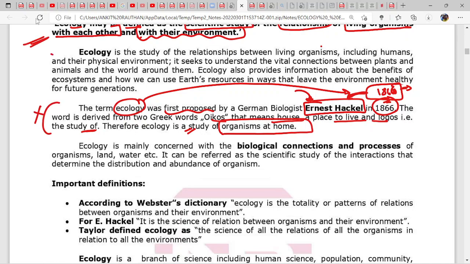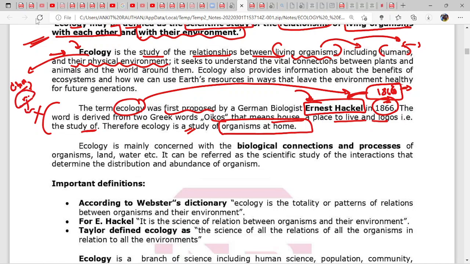Now this definition is also good. You have to understand it is just a broad explanation of the topic, of the definition which we have already seen. Now ecology is the study of a relationship that we have seen between whom? Living organisms. Now, what does living organisms include? Humans, yes. Plants, yes. Animals, yes. So their interaction with each other and with their physical environment. And physical environment includes abiotic components: soil, water, rain, and everything that is non-living. It seeks to understand the vital connections.